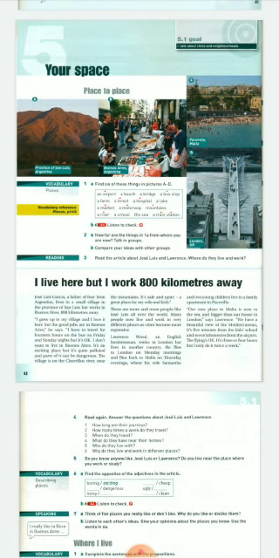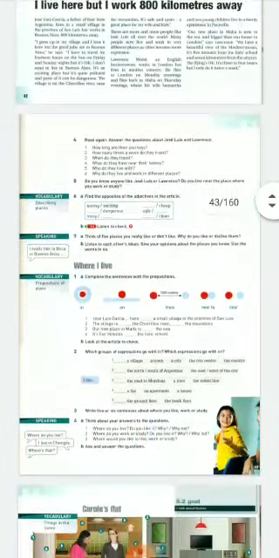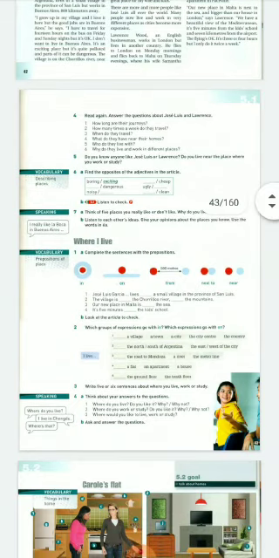Remember that in activity number 4 on the following page, you have a reading comprehension activity. The questions are: how long are their journeys? If you talk about how long they are, you are going to say the kilometers away from his work. How many times a week do they travel is the frequency. When do they travel is the date. What do they have near their homes? Who do they live with?